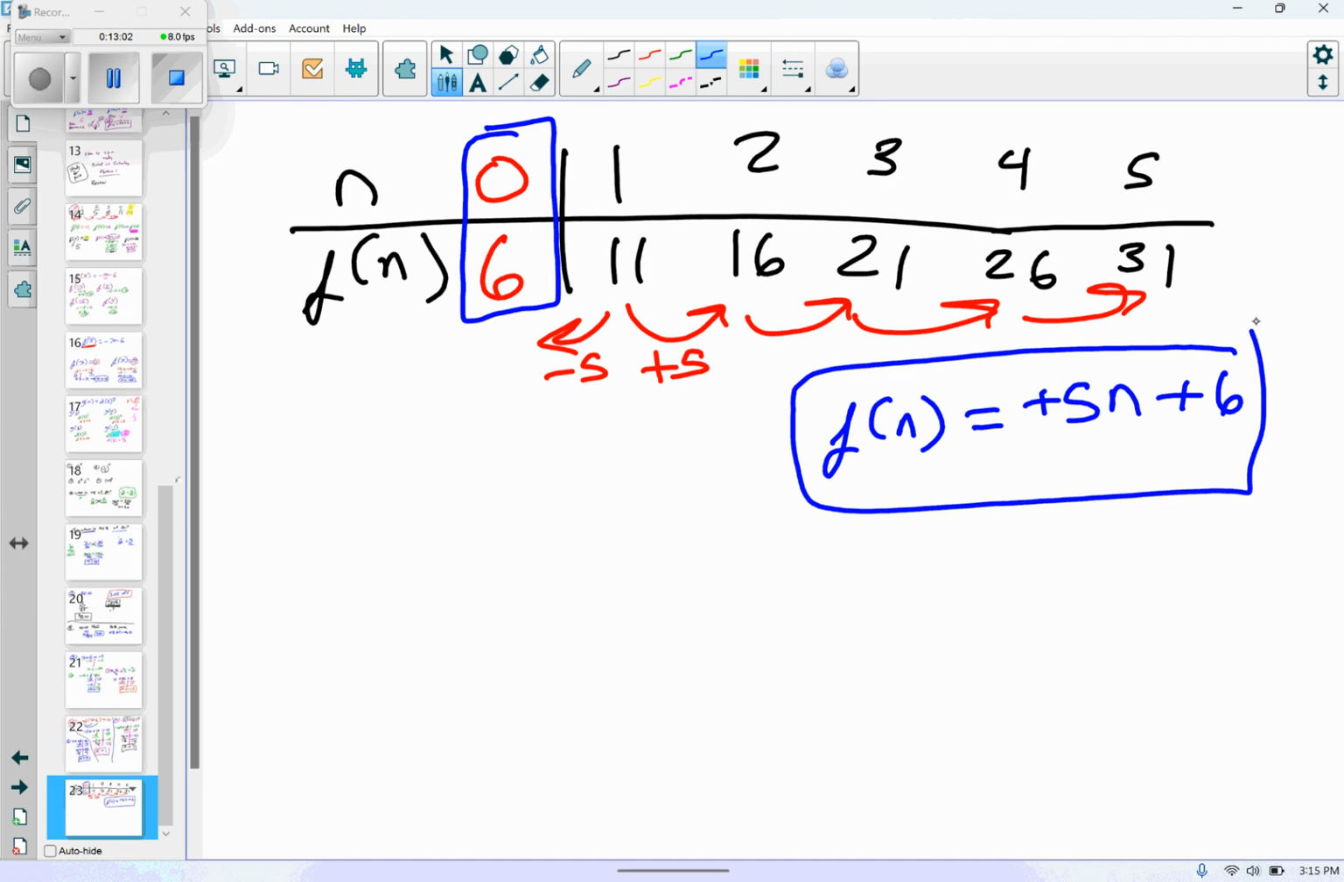I have the 0 term. If I have the 0 term, it's kind of a bonus. If you can figure out the 0 term, you can make an equation pretty simple. All right. Does that make sense?